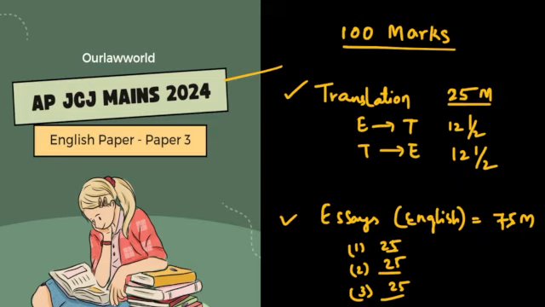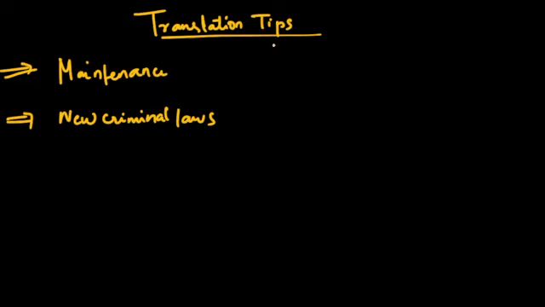Now we are just having an overview of the paper today. Regarding translation, the first question is regarding maintenance and the second question is regarding the new criminal laws. The first is given in English and the second is given in Telugu. Here you will be translating from English to Telugu, and here it's already given in Telugu, you will be writing in English.